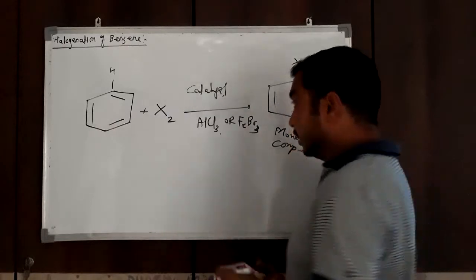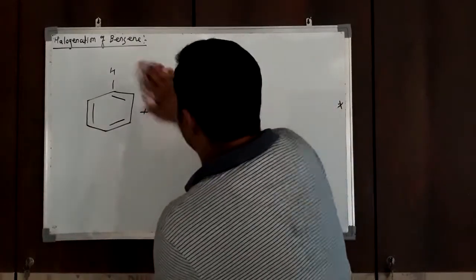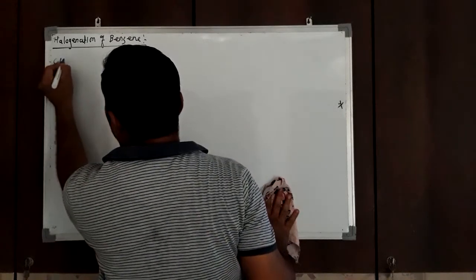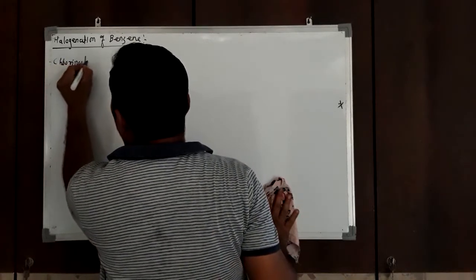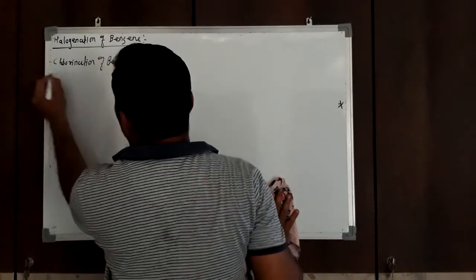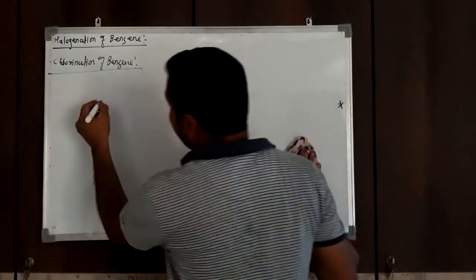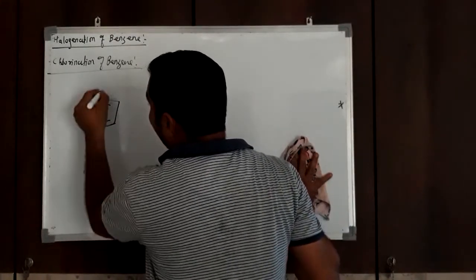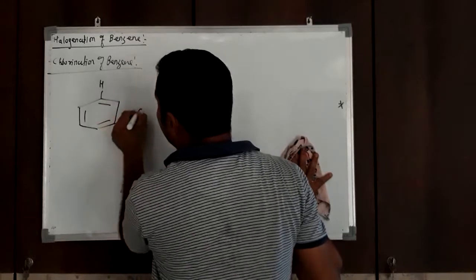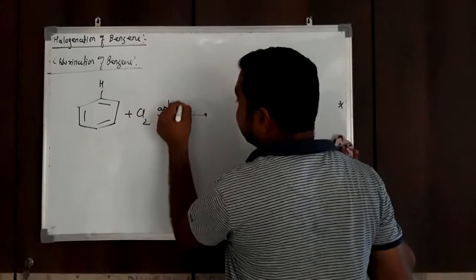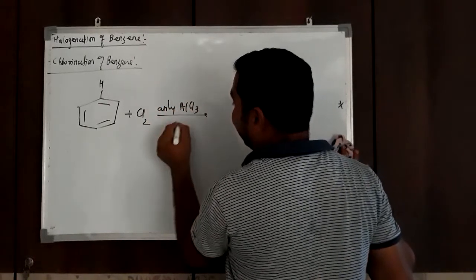Now consider chlorination of benzene. To carry out chlorination of benzene, what do we have to do? Benzene is treated with chlorine molecule, Cl2, in the presence of catalyst anhydrous AlCl3, and some heat is also required.